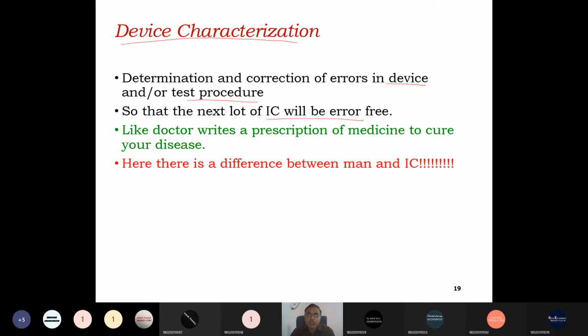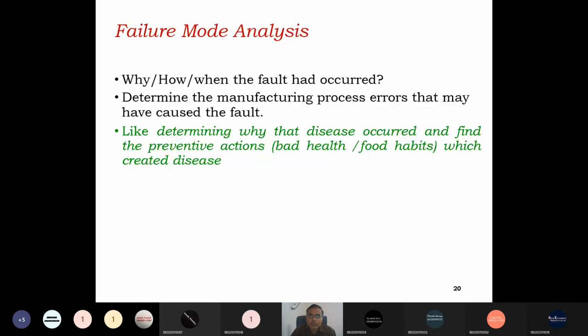Whatever corrective actions we take to make it bug free is like providing medicine to the newborn babies who have some initial disease. Here there is a difference between man and IC.